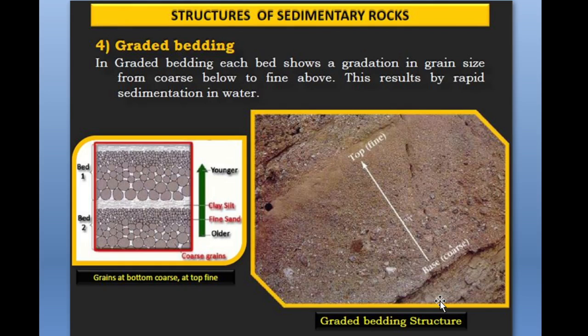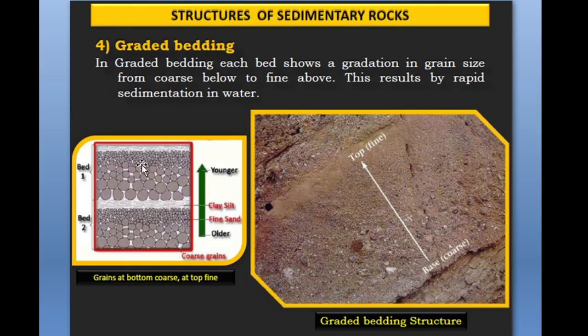Next is graded bedding. Graded bedding means what? Each bed shows the gradation in the grain size from the coarse grain to the fine grain. In the figure you can also see that different beds are there, and they show the gradation in size from coarse to fine.